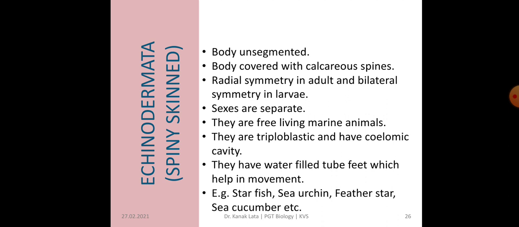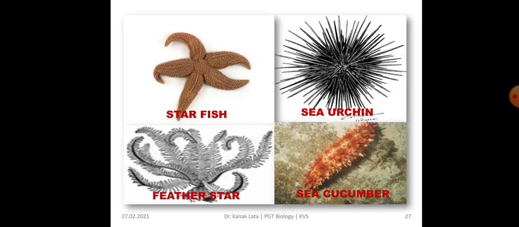Again, they are triploblastic. Triploblastic means ectoderm, mesoderm and endoderm are all present, and a body cavity, that is the coelomic cavity, is present. They have water-filled tube feet which help the animals in movement. The common examples are starfish, sea urchin, feather star, sea cucumber, etc. Here you can see starfish, sea urchin, feather star, sea cucumber.